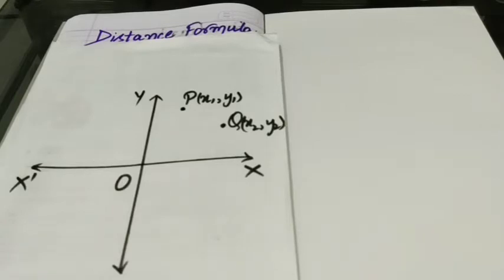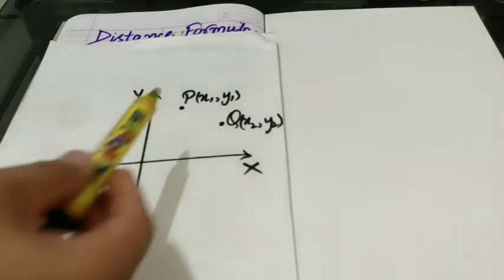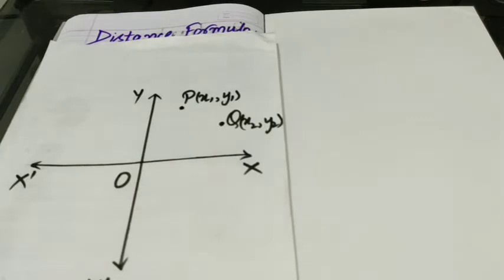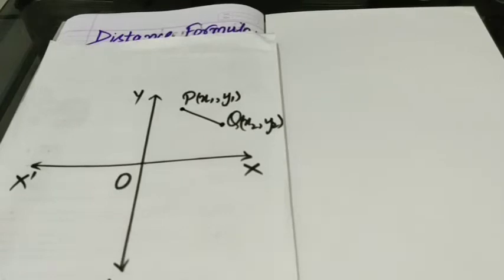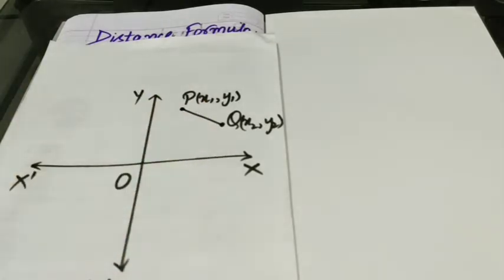Let's say in the Cartesian plane we have 2 points, point P and point Q, and the coordinates of point P are x1, y1 and that of point Q are x2, y2, and we want to find the distance between point P and point Q. For that, first of all we have to join point P to point Q, and we have to find the length of this line segment PQ.